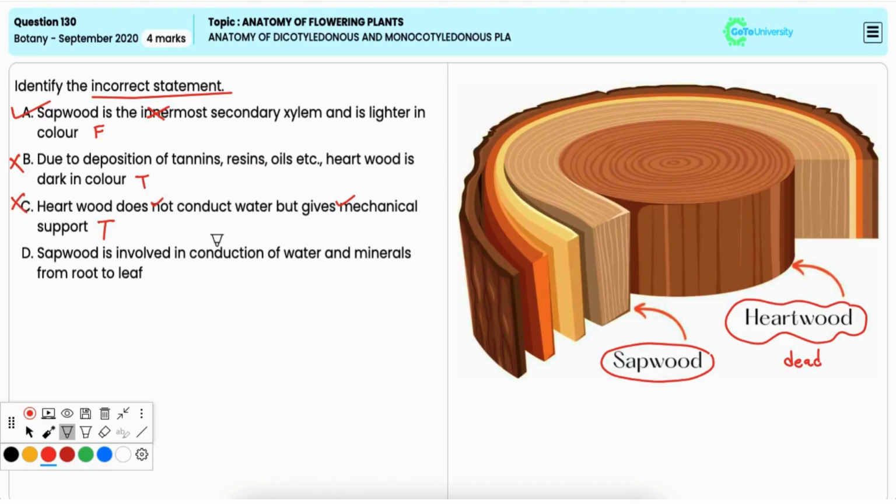Option D, sapwood is involved in conduction of water and minerals from root to leaf. This is also true. Sapwood is responsible for conduction of water and minerals from the roots to the leaves through xylem. Hence, it is incorrect option.